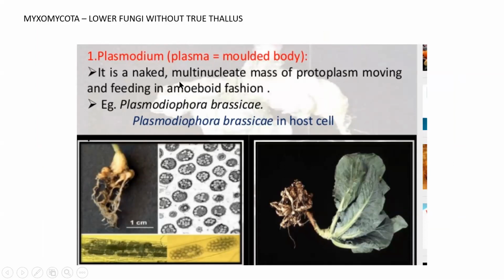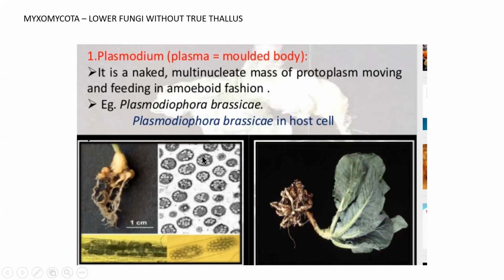It is a naked multinucleate mass of protoplasm which shows amoeboid movements. Just like amoeba, it is pleomorphic. It can change its structure to any shape. Similarly, a type of class of fungus comes under Plasmodium. They have naked protoplasm without the cell wall covering. So it is called Plasmodium.